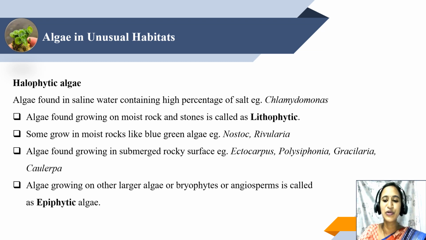That is, in the seashores, you can find a big rock where some part will be submerged in the water and other parts will be exposed to the atmosphere. On that type of submerged rocky surface, you can find different types of algae such as Ectocarpus, Polysiphonia, Gracilaria, Caulerpa, etc. Algae also grow on other organisms such as angiospermic plants, bryophytes, and sometimes even on large algae. These are called epiphytic algae.